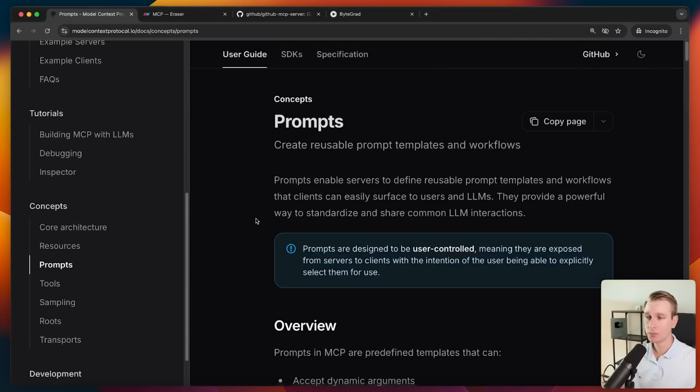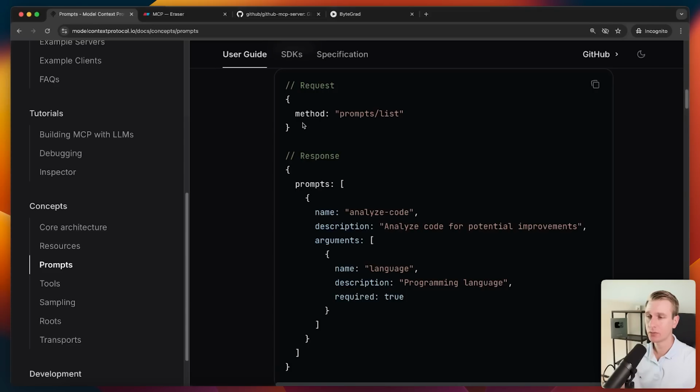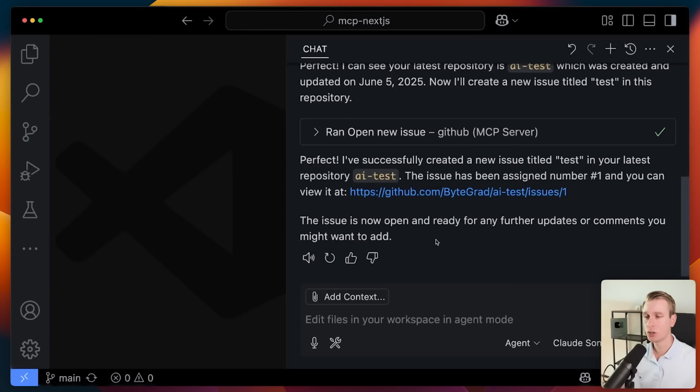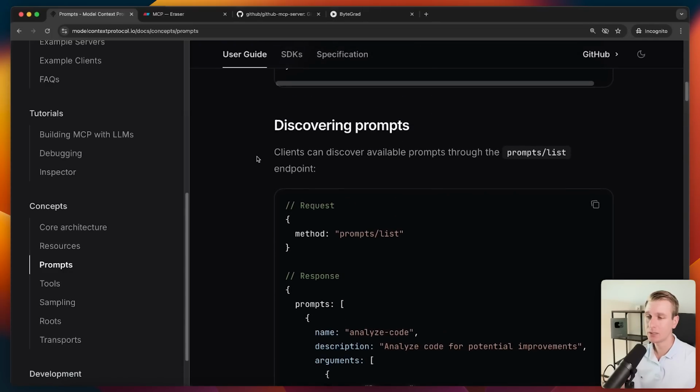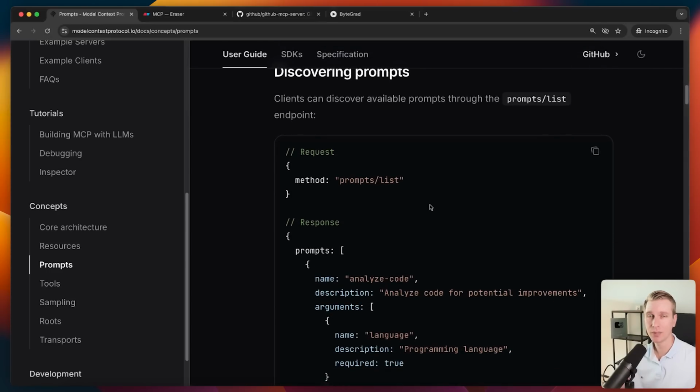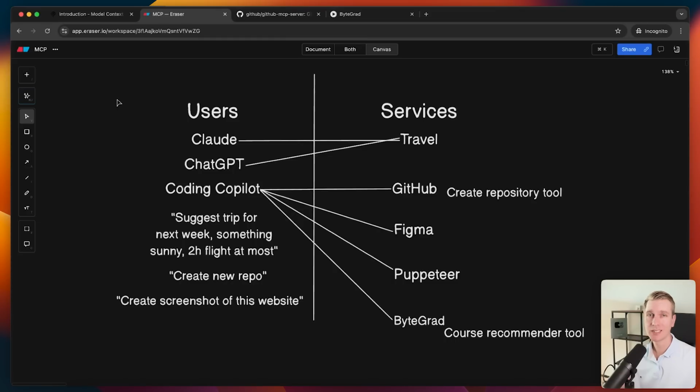There's also something called prompts. So the AI agent may also ask for the template prompts that a server suggests. So for example, once the AI agent has used an MCP server, there may be some follow-up suggestions here. So after creating a repo, there may be some follow-up button here with like create a README file. How does the AI agent know to suggest that as the next prompt? Well, maybe it's because the MCP server has a list of those standard prompts as well to make it an even better user experience. So overall, I think very promising standards.